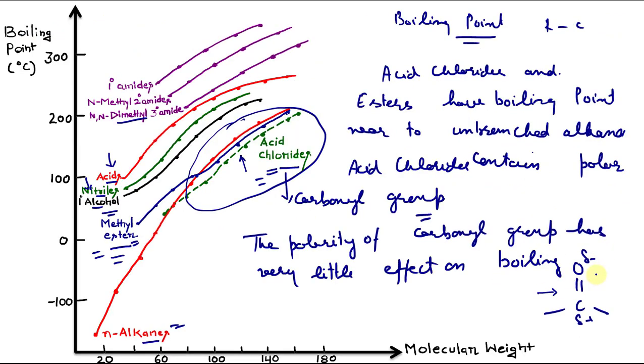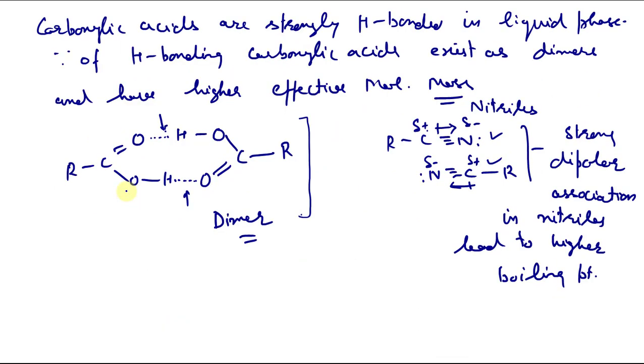You can see from here they have higher boiling point than acid chlorides and esters. The dipolar association is very strong in nitriles, and that leads to higher boiling point.